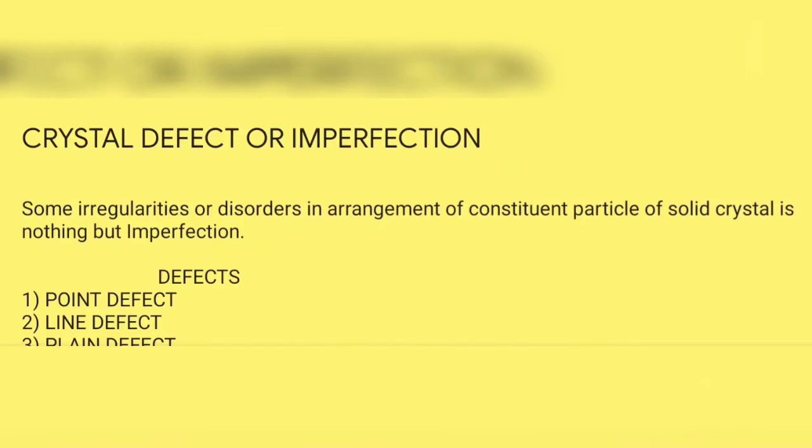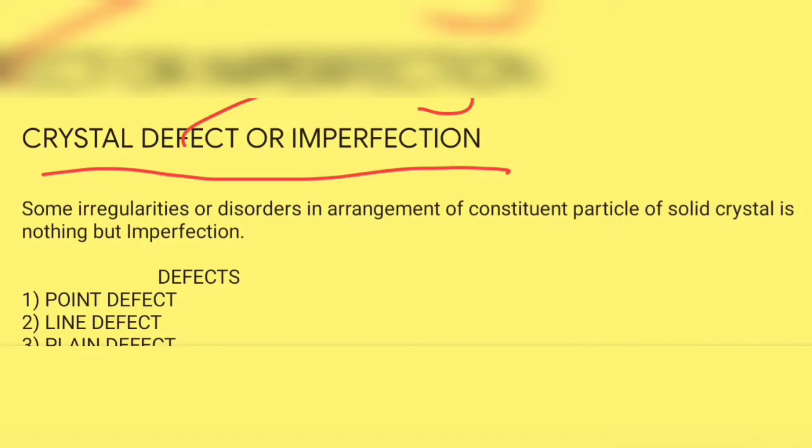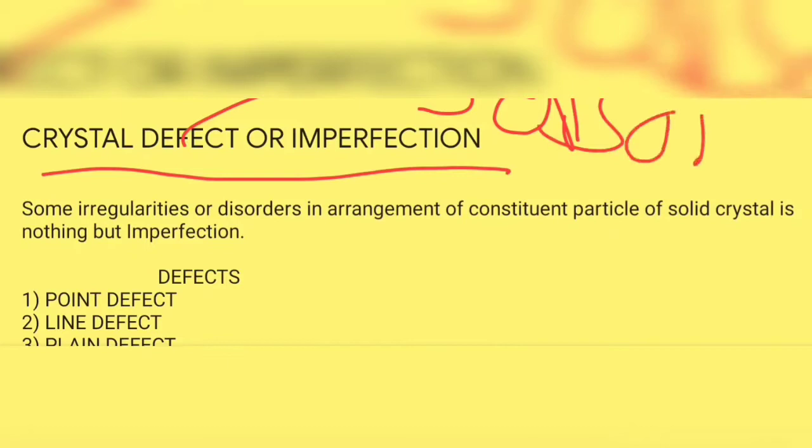Hello friends, so I am back and today we are going to talk about crystal defect or imperfection. So this is our topic. Basically, what is a defect? If we say that something is a defect, it means there are some disorders, or it is abnormal.